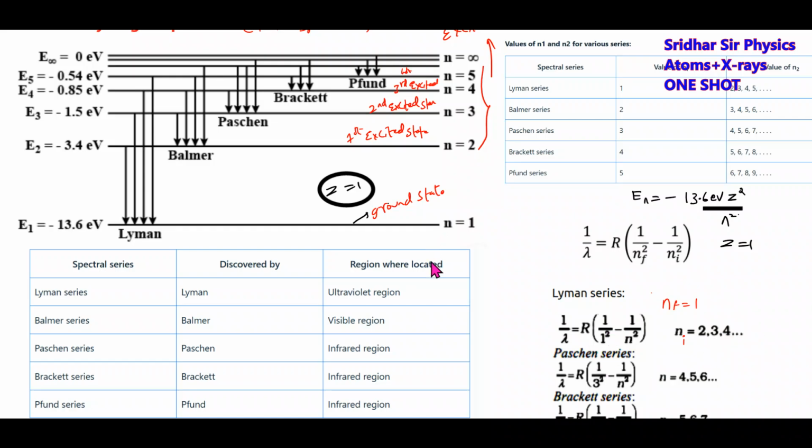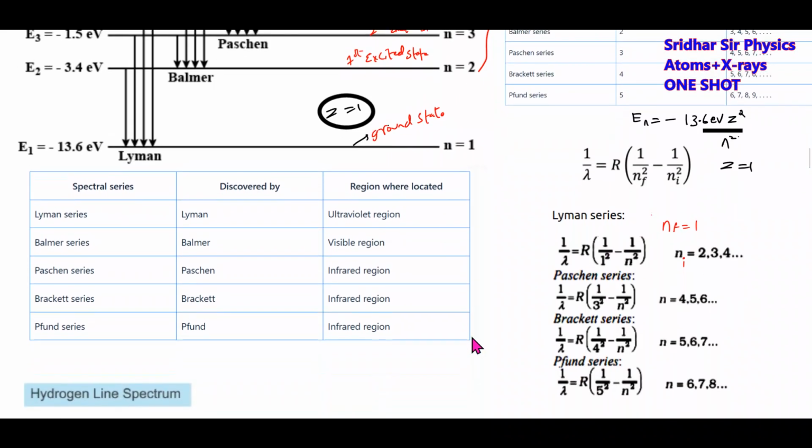I think I missed that particular thing. I'll write it here. For Balmer series, 1 by lambda equal to R. What about n? n will start from n equal to 3, 4, 5, 6. Like this, you can find out the wavelength of the line in the hydrogen spectrum. Of all the wavelengths, you can find out.